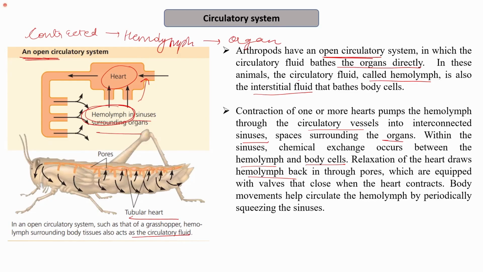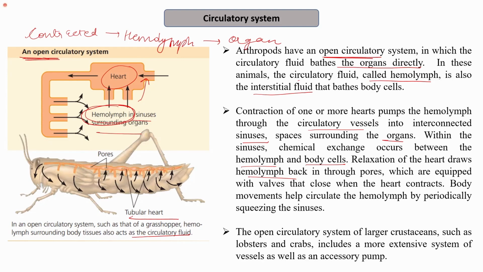So the pumping of this heart leads to the release of the hemolymph in the sinuses surrounding the organs. The open circulatory system of larger crustaceans such as lobsters and crabs includes a more extensive system of vessels as well as an accessory pump. So they have an accessory pump because they are larger, and the open circulatory system therefore requires a more extensive